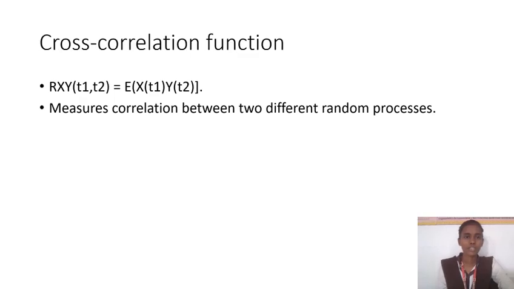Cross correlation function. The formula of the cross correlation function is R_XY(t1, t2) = E[X(t1) Y(t2)]. It measures the correlation between two different random processes. It takes two different random variables or signals.